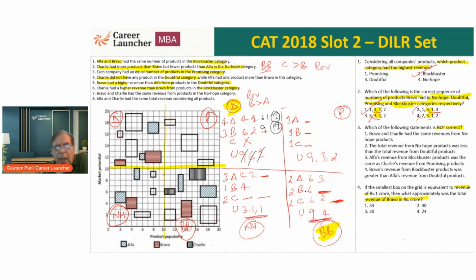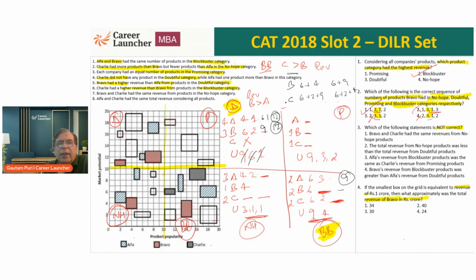One of them needs to go to Bravo, one to Charlie. What is Alpha? Alpha is 6 plus 3, 9. We can leave it as it is. Now, Bravo can be either 6 plus 9 or 6 plus 4. We know Charlie should be more than Bravo. So Charlie has to be more than Bravo. One case is Bravo is 6 plus 4. The blank could be 4 or it could be 9, so it is either 10 or 19. And what is the other case? And what is the Charlie score then? Charlie can be 6 plus 9, or it can be 6 plus 4.